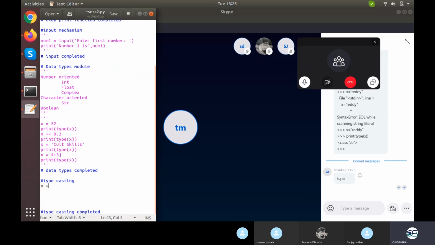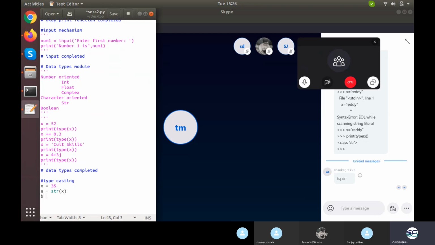Suppose we have a variable x with the value 35. If I want to typecast it into a string, it will look something like string 35. How can I typecast that? By simply saying a is equal to str(x), or whichever variable I want to store it in. It will be typecasted into a string.